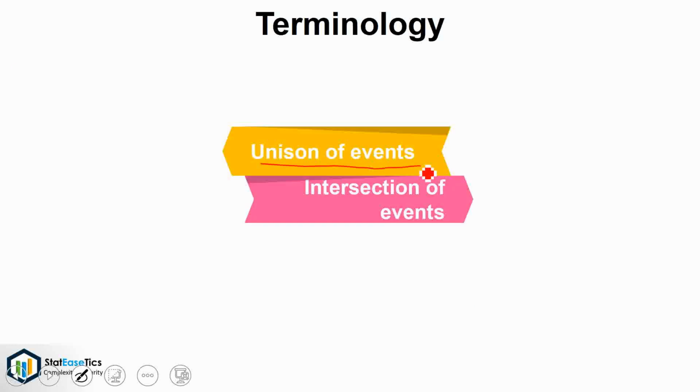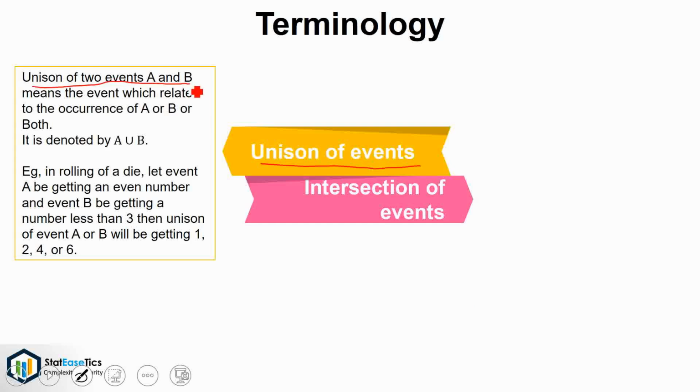Union of events. Union of two events A and B means the event which relates to the occurrence of A or B or both. It is denoted by A union B. Example, in rolling of a die, let event A be getting an even number and event B be getting a number less than 3. Then union of event A or B will be getting 1, 2, 4 or 6.